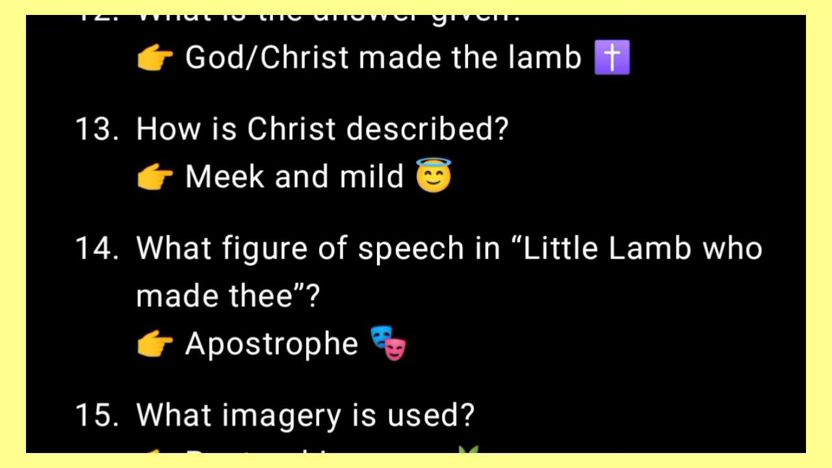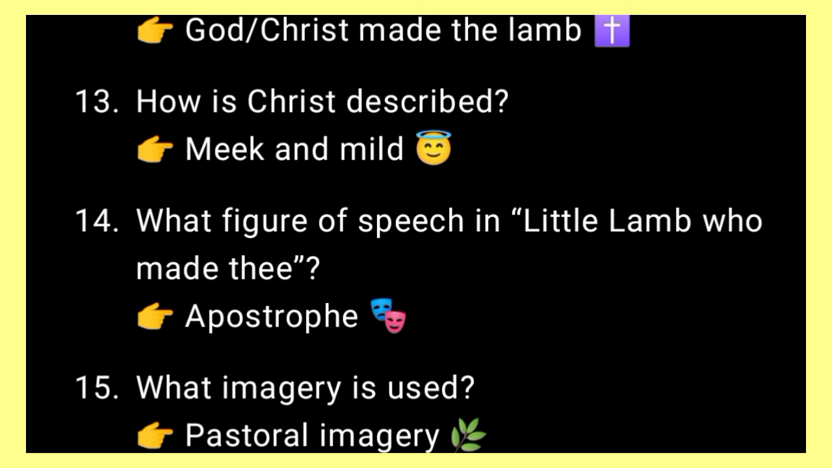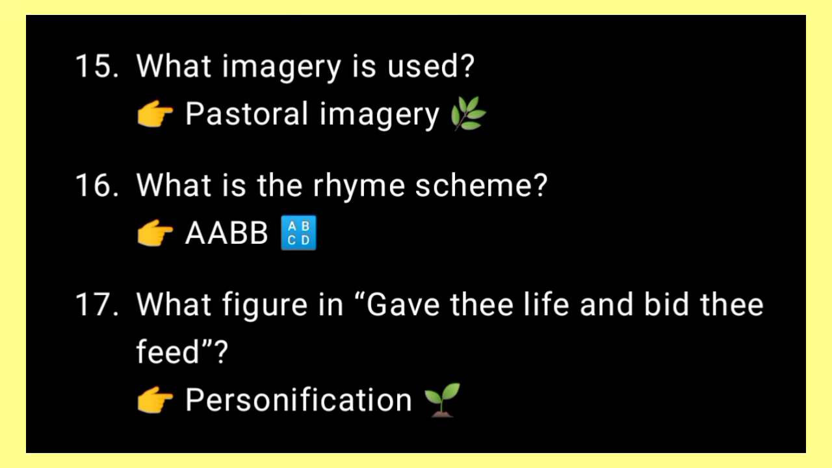Next, how is Christ described? Christ is described here as meek and mild. Next, what figure of speech is there in little lamb, who made thee? Here it is apostrophe. Next, what imagery is used here? The imagery is pastoral. Pastoral kind of imagery is used here.